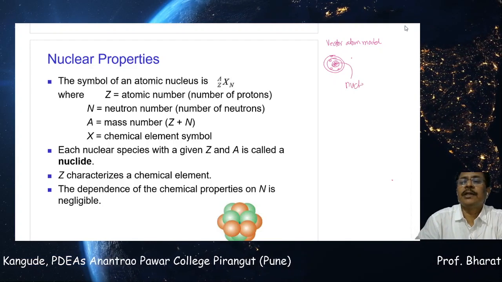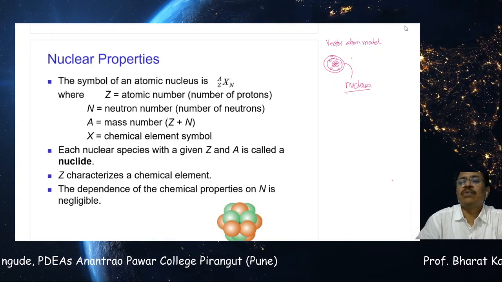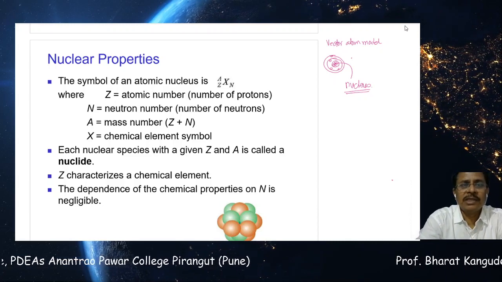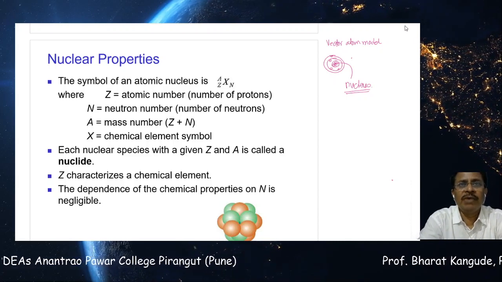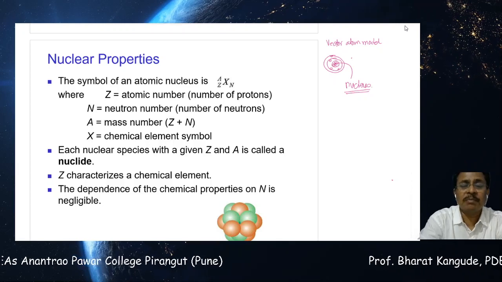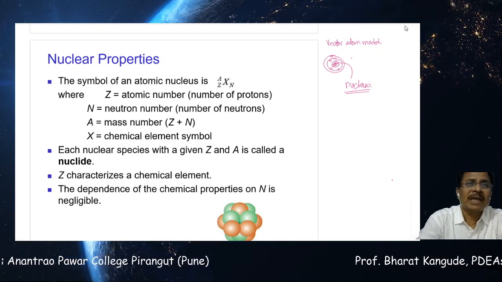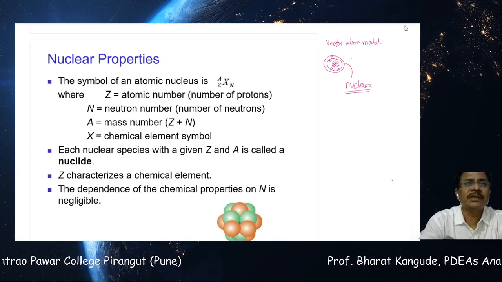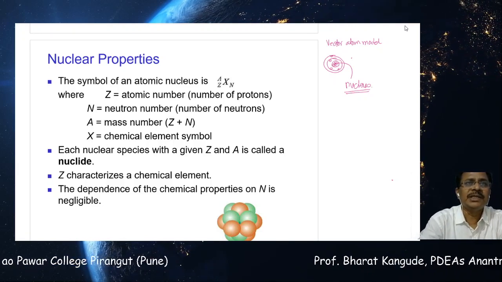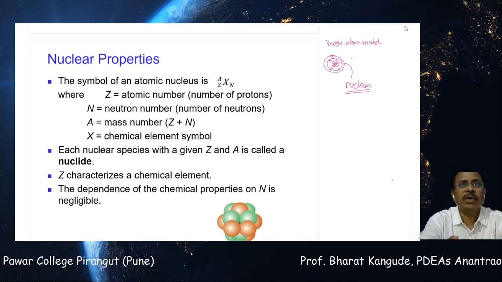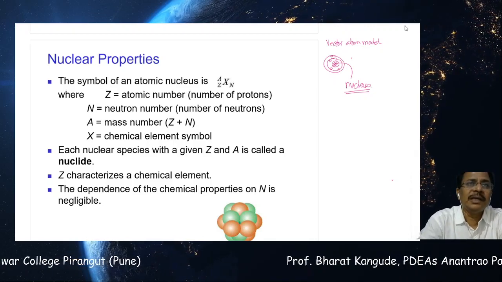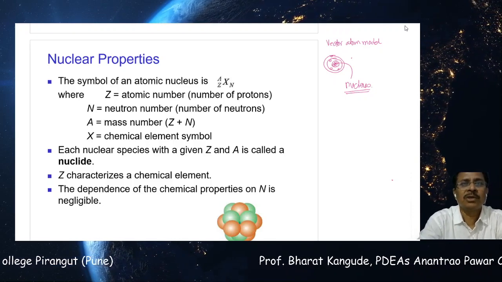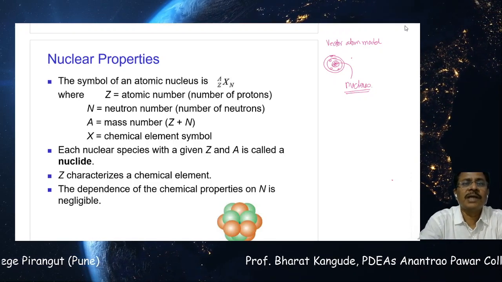So this is a nucleus, and this is one entity which we have already studied. The nucleus carries the maximum weight of that particular atom, weight in the sense of mass I should call. So more than 99.99% of the mass of the atom is concentrated inside the nucleus. It is very heavy as compared to the atom, and therefore most of the mass of an atom comes from that which is called the nucleus.